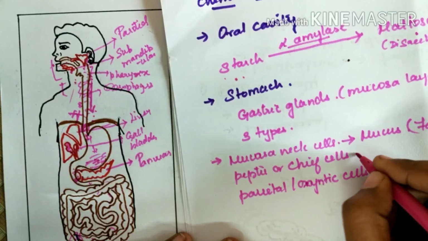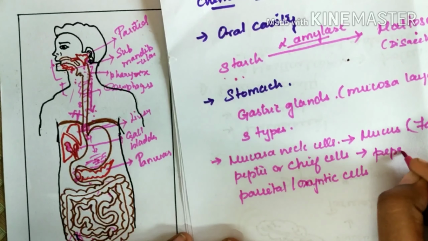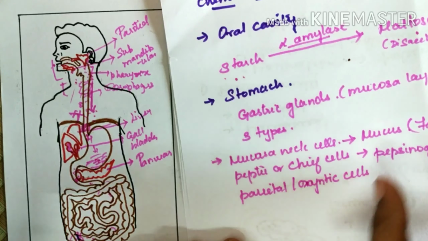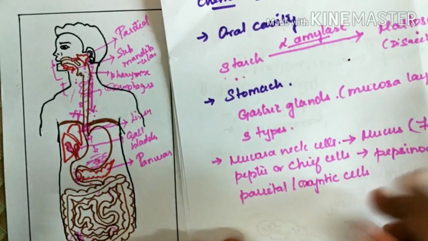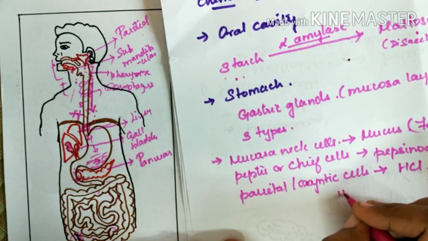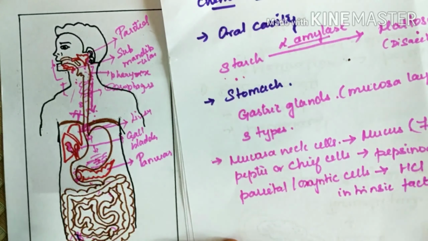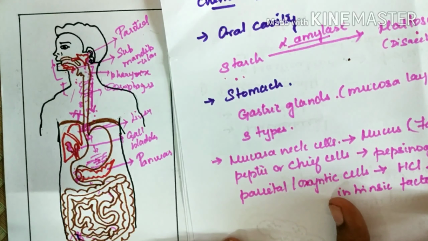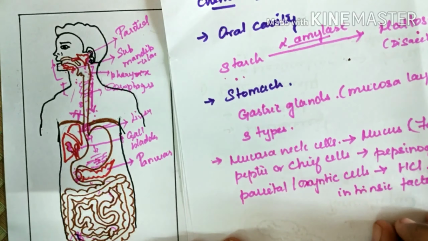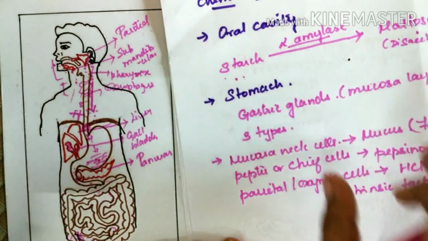Then comes peptic or chief cells. They are responsible for secretion of pepsinogen, an inactive proteolytic enzyme. Then the parietal or oxyntic cells are responsible for secretion of HCl and intrinsic factor. What is intrinsic factor? Intrinsic factors are certain proteins, they can be glycoproteins also. What they do is they help absorb the vitamin B12 present in the food, that is present in the bolus.